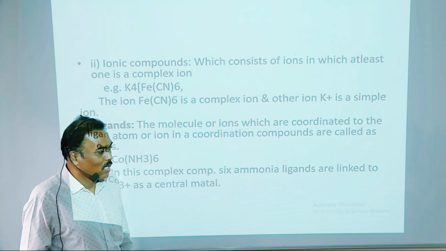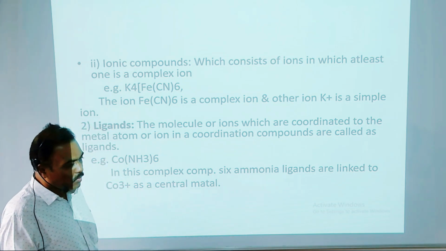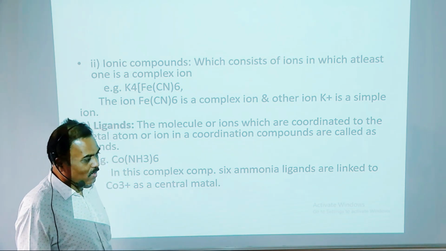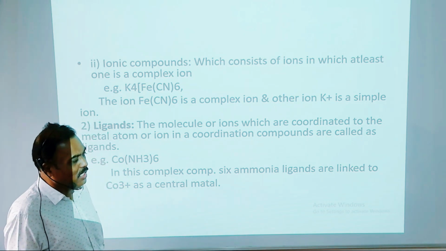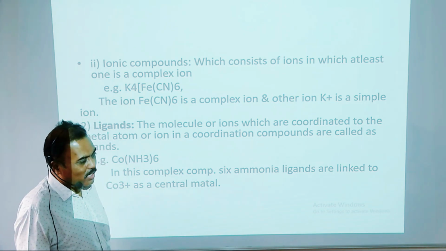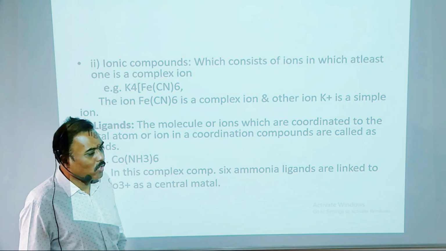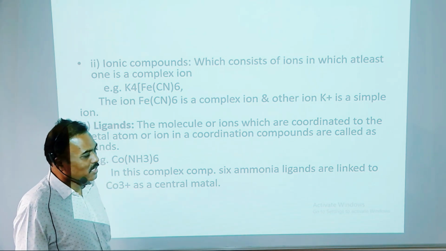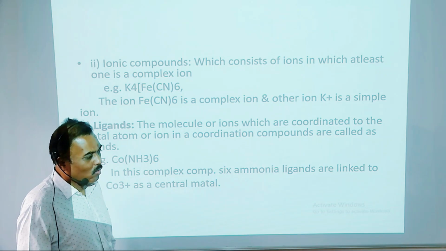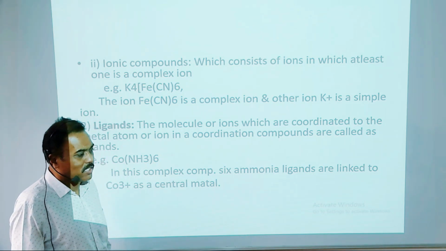Since one complex ion is present, such a compound is called an ionic coordination compound. For example, K4[Fe(CN)6].